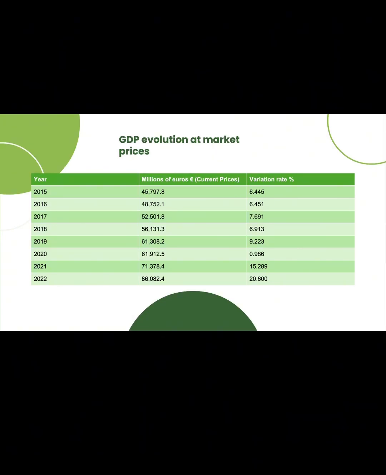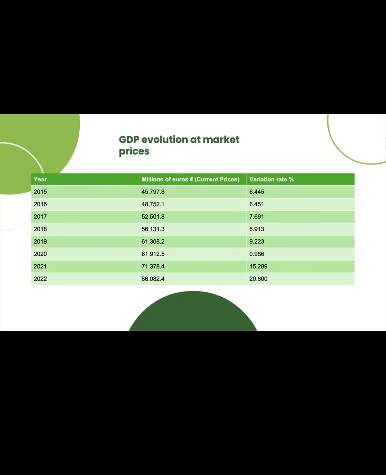We have this table which goes from 2015 to 2022. We have the GDP in millions of euros, current prices, and its variation rate. The first thing we can see in this table is that during the 2020 period, there was a big decrease. This was caused by COVID, and we can see this better in the next slide, which is the graph of this data.